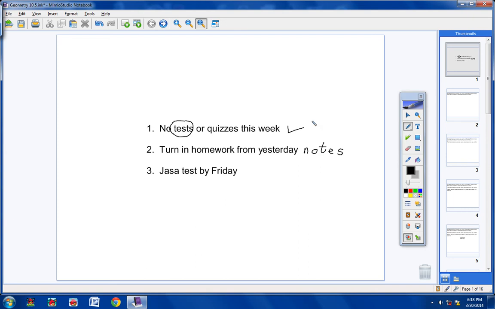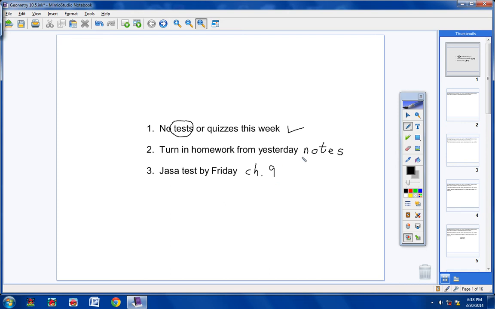And then, of course, don't forget about your test by Friday. Test by Friday, or there will be points taken off every day that it's late. And that's Chapter 9, okay? Chapter 9 test. All right? Well, guys, let's have a great class period today. Get out your notebooks, pens, pencils, calculators, books, and let's really get back to work here, okay?